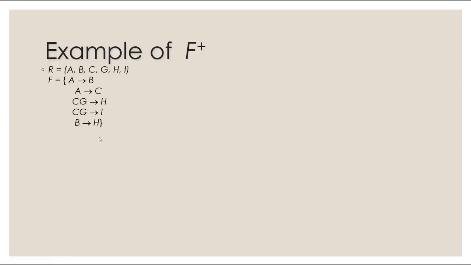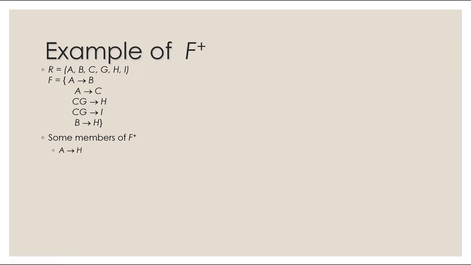So let's take a look at this example here. We have relation R, which has A, B, C, G, H, and I. And we have a lot of functional dependencies. We have A determines B, A determines C, CG determines H, CG determines I, B determines H. Okay, so other than these, what others are implied using this? Let's see.